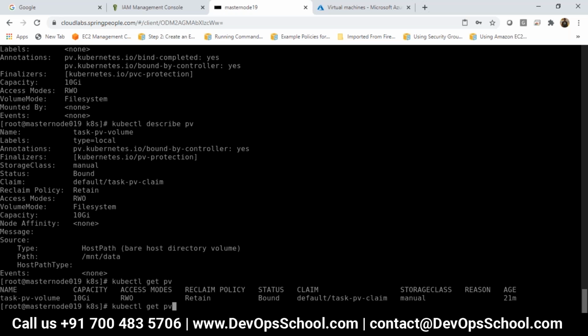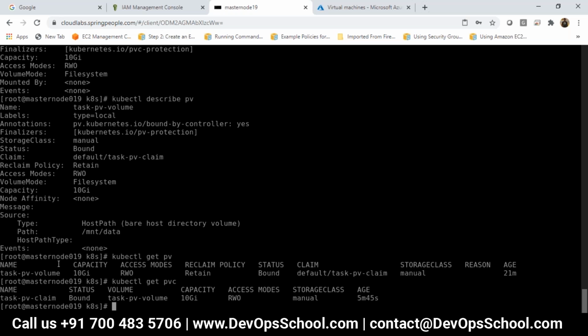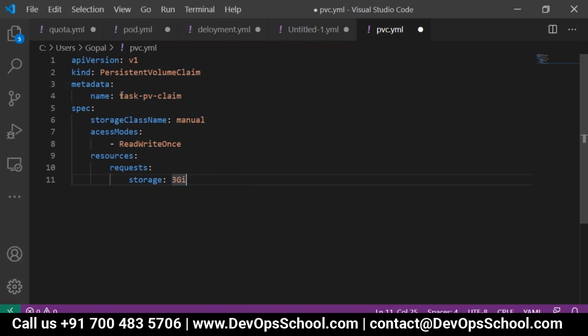The next thing, from that 10 gigabytes, I have a project, I have a sub project. Every project should have limited access. I have bound this task PV volume with my PV. If you look into this code, I created a claim. In that claim, I have given 3 gigabytes. From 10 gigabytes, I am using only 3 GB. Then in my sub project, I will create another claim and attach 2 GB like that. Quota management on your storage.